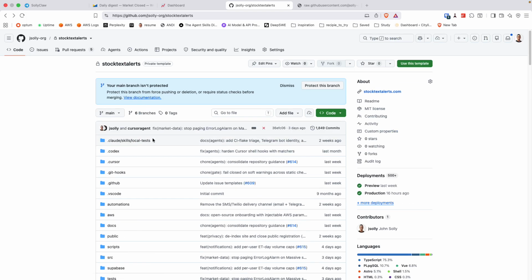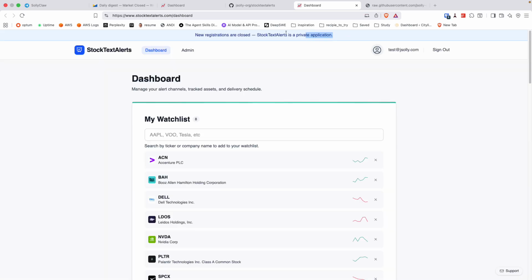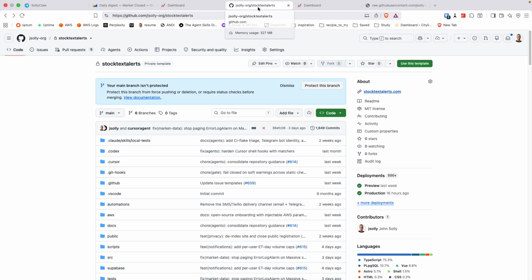And that's about it. If you have any questions, I'd love it if you want to contribute in here. Again, this is mainly for my wife, so I'm probably not going to merge anything unless my wife wants it. But feel free, you can do your own fork, make this app however you want. I just wanted to share with you the StockTextAlerts website. You can go to it, but you'll get that banner saying new registrations are closed. So not going to be useful for you, but essentially you can deploy this app to your own domain and go hog wild. All right, let me know if you have any questions. I hope this is helpful to you.